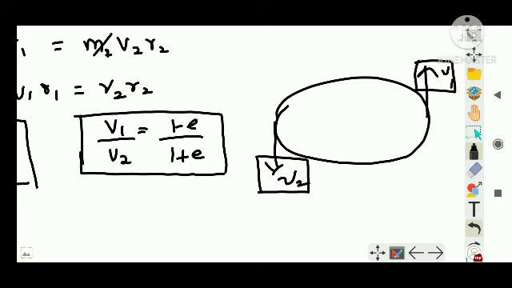So maximum velocity v1 is proportional to, I think I made a small mistake. I'm sorry, I'm extremely sorry. This becomes plus and this becomes minus. It is 1 plus e and 1 minus e, because v1's equation is root of GM by a into 1 plus e. So this is 1 plus e and this is 1 minus e. Write it down in your notebook. Clear? Again mentioning, not there in your curriculum, only based on your need. So the question as it is has been asked, what is the ratio of v1 to v2? That's why I am writing the expression.